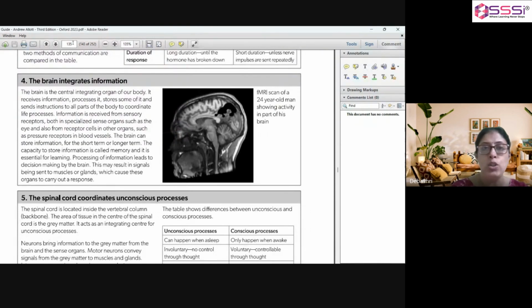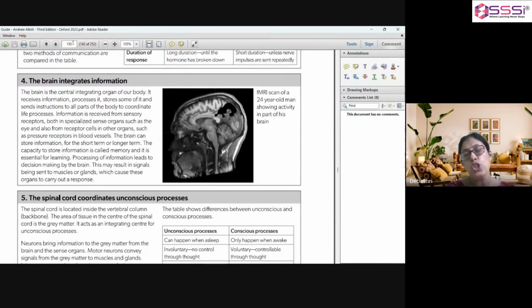The brain can coordinate various life processes, and it has the ability to take decisions: what to do and what not to do, and when to do. Processing of information leads to decision making by the brain. This may result in signals being sent to muscles or glands, which cause these organs to carry out a response.